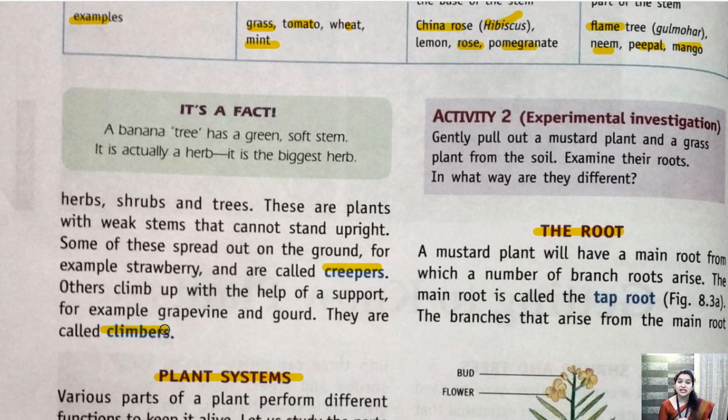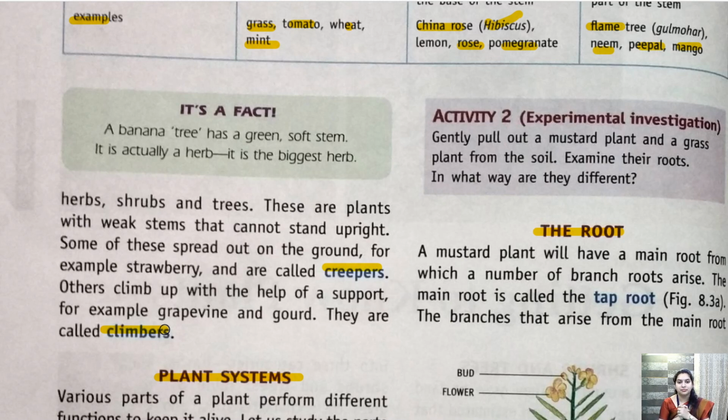As the name says, creeper means one that spreads or scrolls along. Creepers are plants that have a very soft stem and cannot stand straight. They can spread out, but they cannot stand. Like strawberry, it is an example of a creeper. I'll show you the figure.